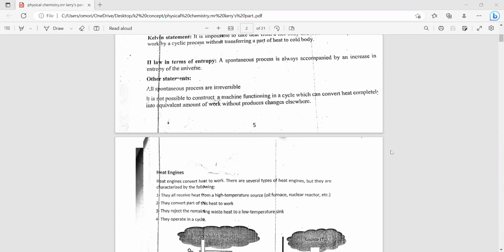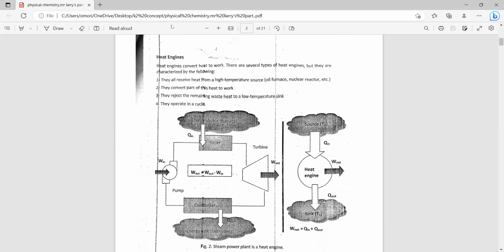Now let's look at heat engines. Heat engines convert heat to work. We have several types of heat engines, particularly the internal combustion engines. There are several types of heat engine, and they are characterized by the following.